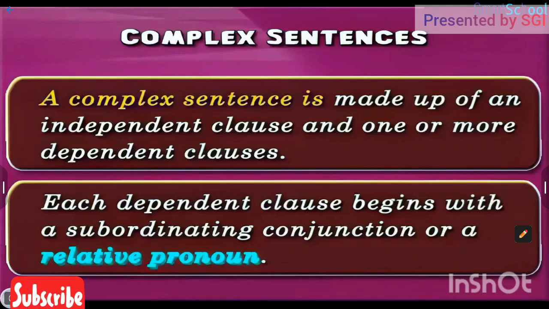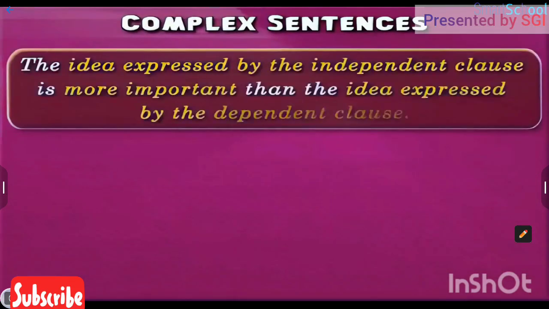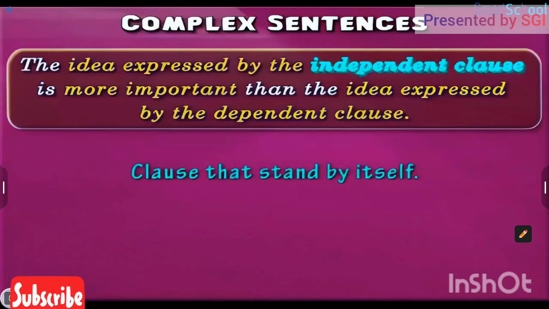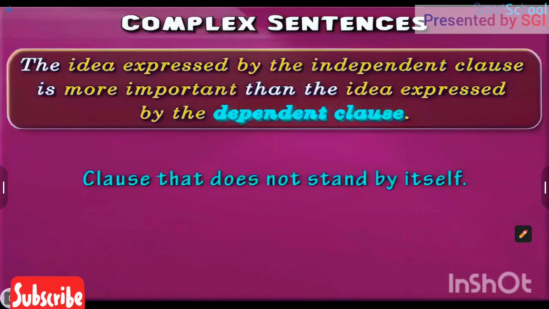Two. The idea expressed by the independent clause is more important than the idea expressed by the dependent clause. So, in a complex sentence, the idea shown by the independent clause, the clause that can stand by itself, assumes more importance than the idea shown by the dependent clause, that is, the clause that does not stand by itself.